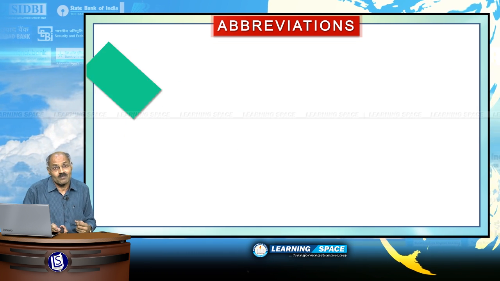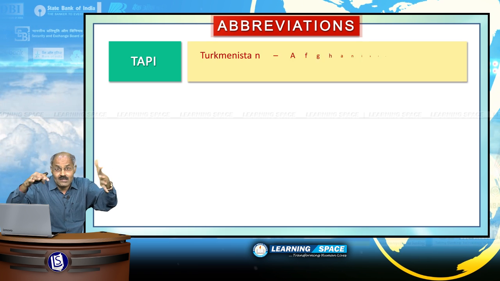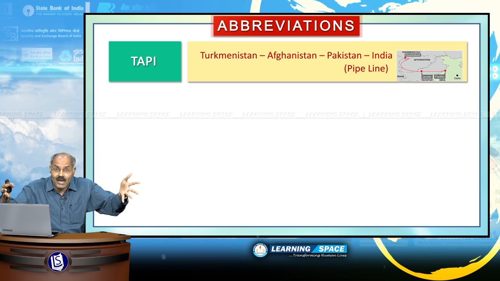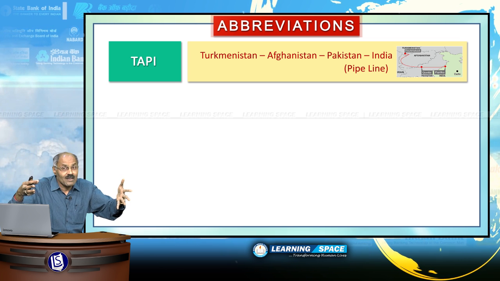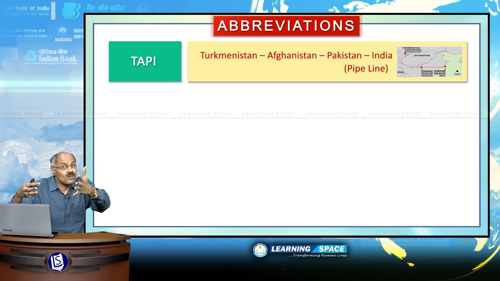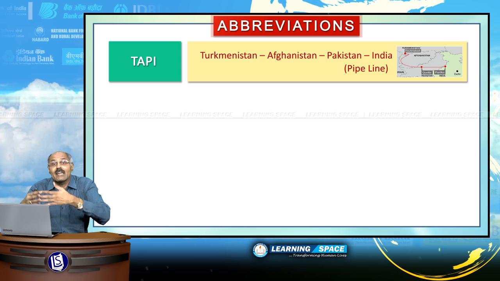Please don't forget. TAPI pipeline, this is the Turkmenistan, Afghanistan, Pakistan, India pipeline. It is not progressing well, pending for past several years. Anyhow, please don't forget, TAPI pipeline is the Turkmenistan, Afghanistan, Pakistan and India pipeline.